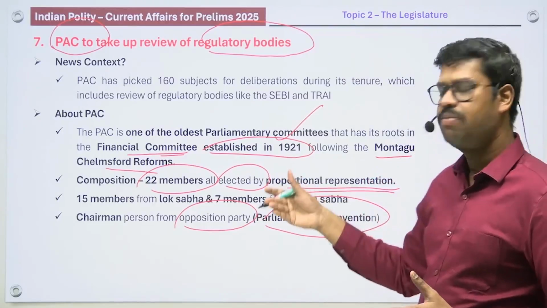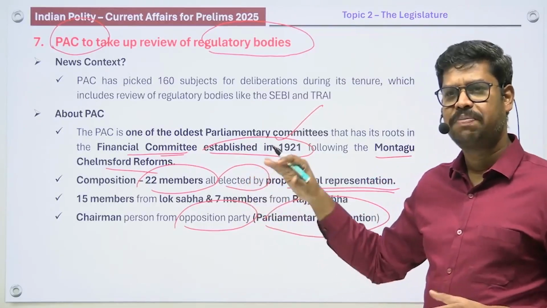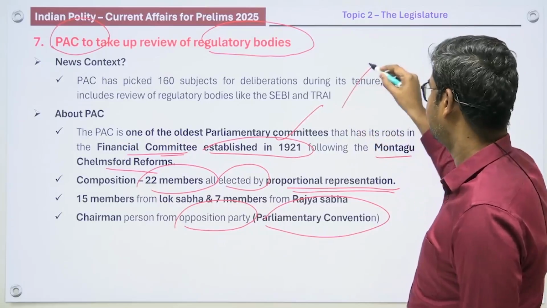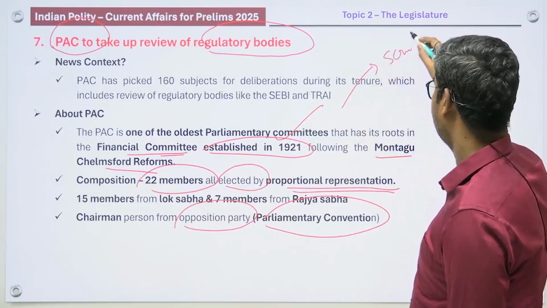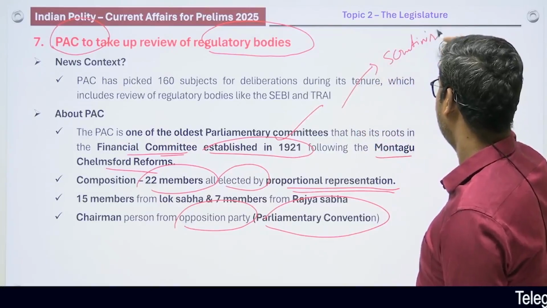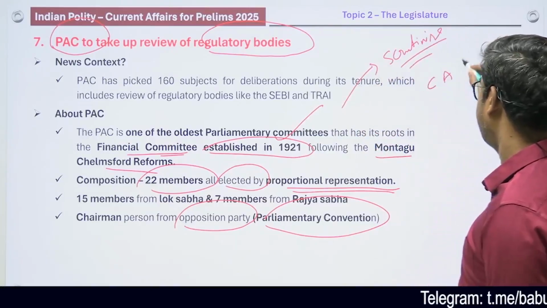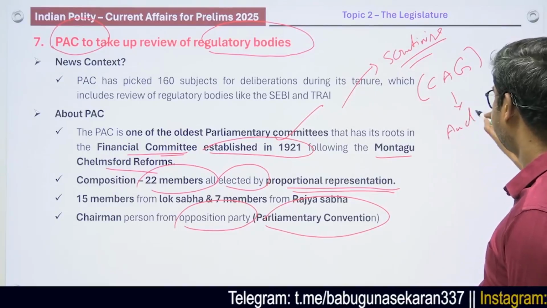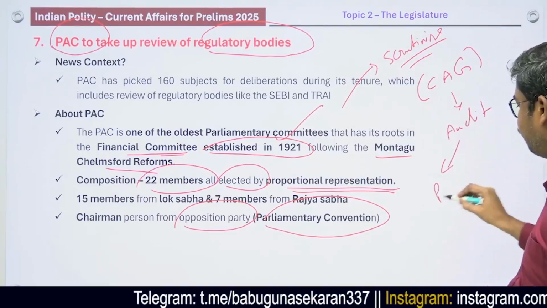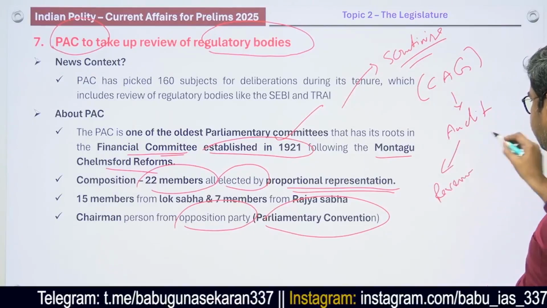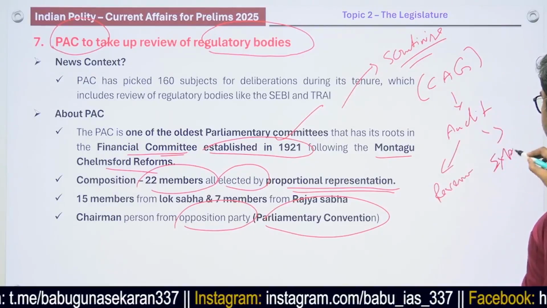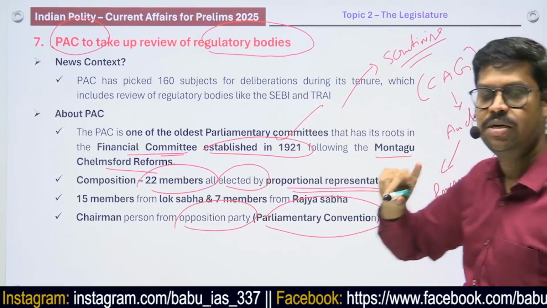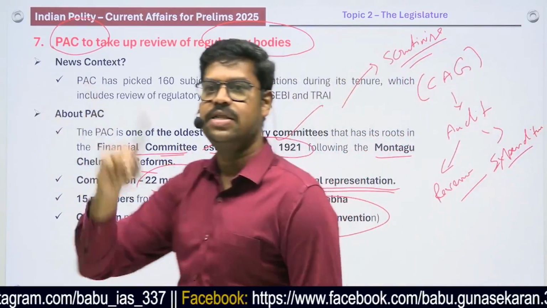And before I complete the Public Accounts Committee, what is the primary function they are supposed to perform in our country? The primary function is that they scrutinize. What do they scrutinize? They scrutinize the report of the CAG. The CAG does the audit of the government revenue and expenditure. They do the audit of both the revenue as well as the expenditure. Both these revenue and expenditure reports will be submitted by the CAG to the president. And then the president will in turn submit them to the parliament.